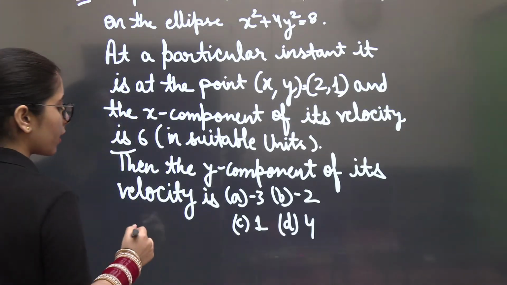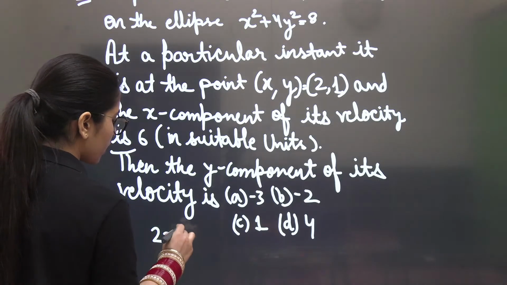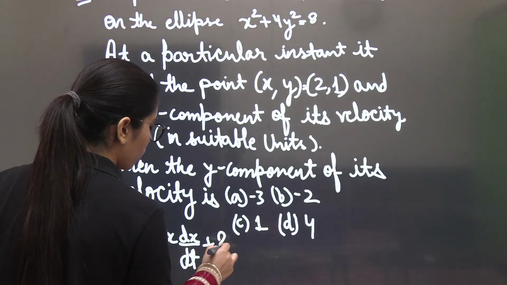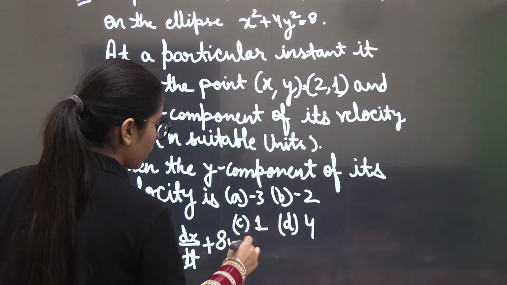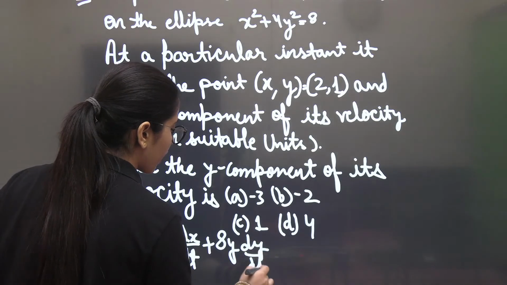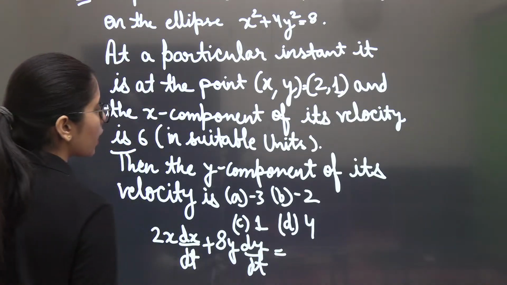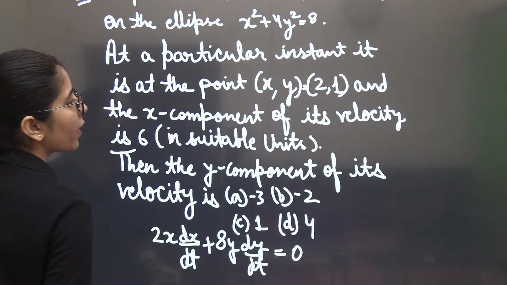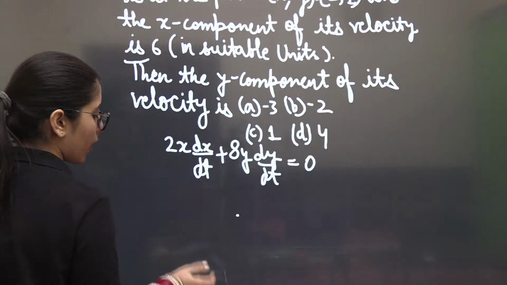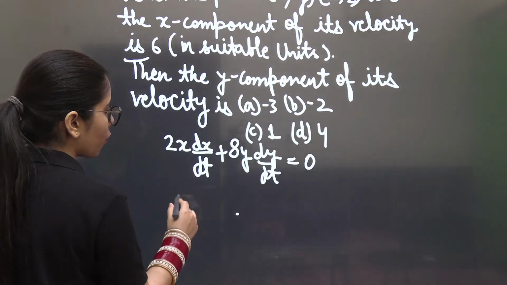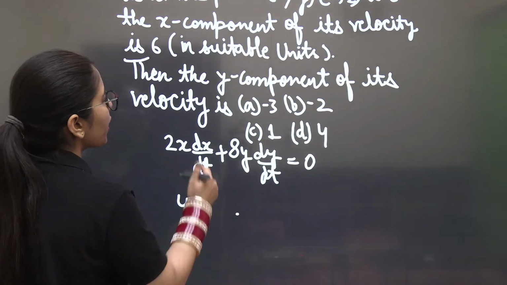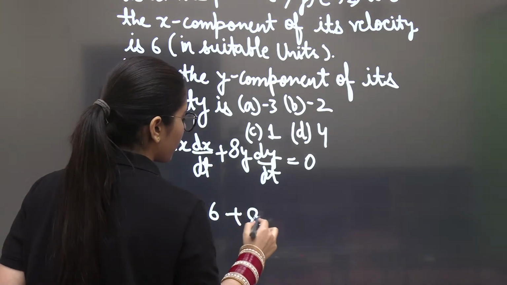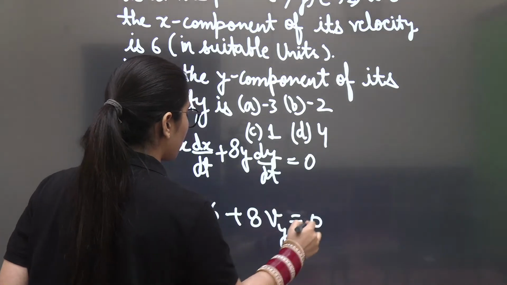So you will be differentiating the given equation with respect to t. It is 2x dx by dt plus 8y dy by dt. Done. Where dy by dt is vy, which is the y component of velocity, and dx by dt is the x component of velocity. X and y coordinates are going to have the values 2 and 1. So 2 and 1 means 2 2s are 4, and dx by dt, x component of velocity, was 6. So 6 plus 8 1s are 8, vy, which is the y component of velocity.